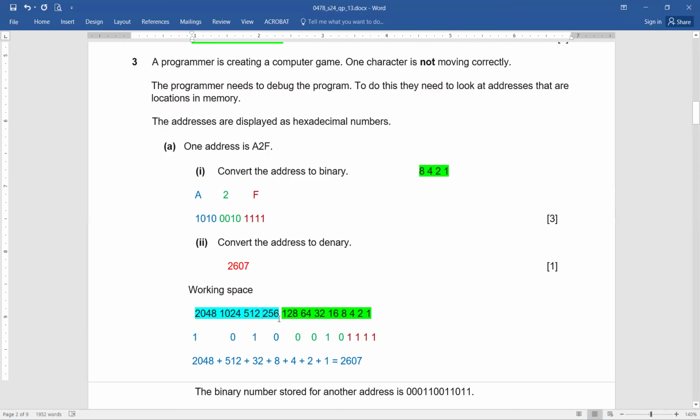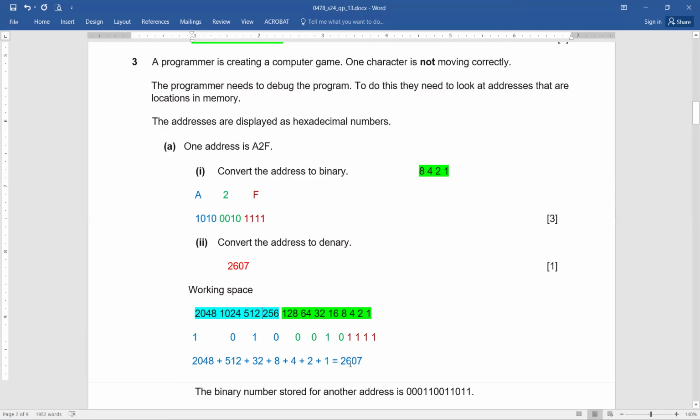Now since it is 12 bits, 128 multiplied by 2 is 256, 256 multiplied by 2 is 512, multiplied by 2 is 1024, multiplied by 2 is 2048. So in this manner, you simply do what? Just write it down in the same manner. 1010 for A, then 0010, and then 1111.